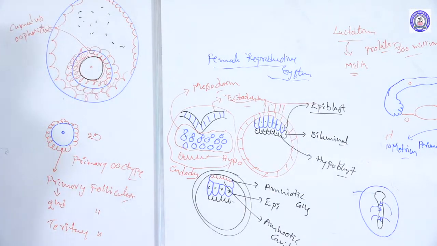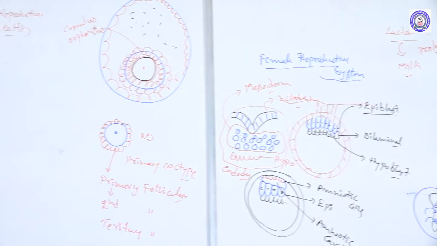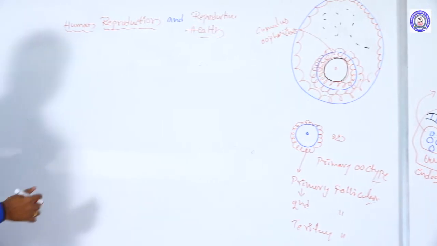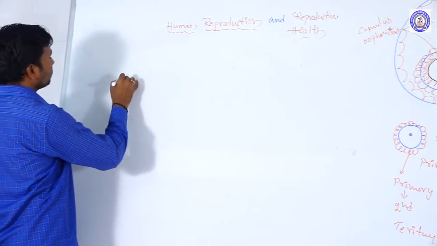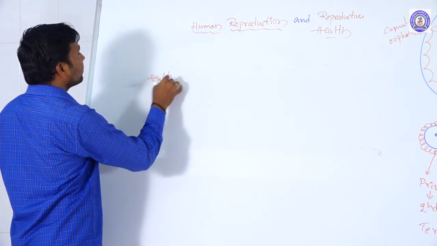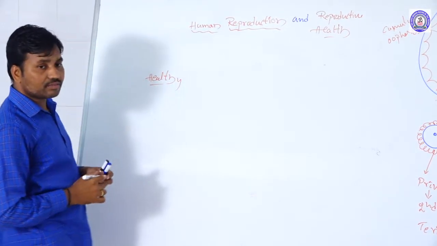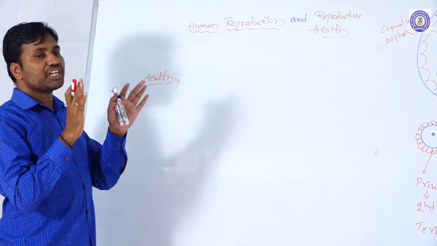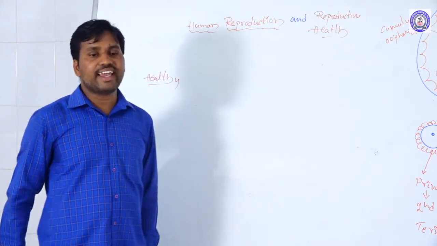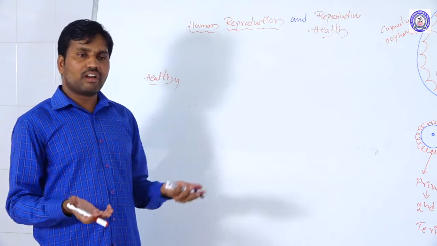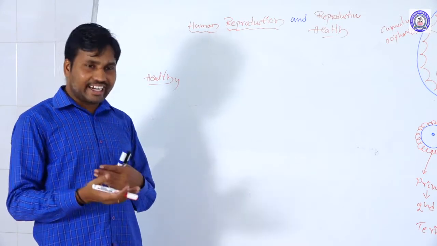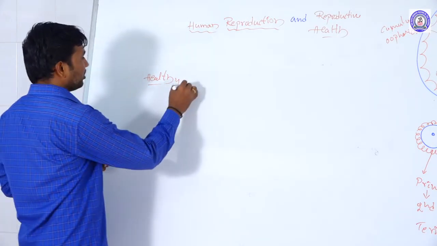Next we are taking human reproductive health. What is meant by reproductive health? First, what is meant by healthy? A normal functioning of the organs is called a healthy condition. Any organ in a healthy condition means normal functioning.